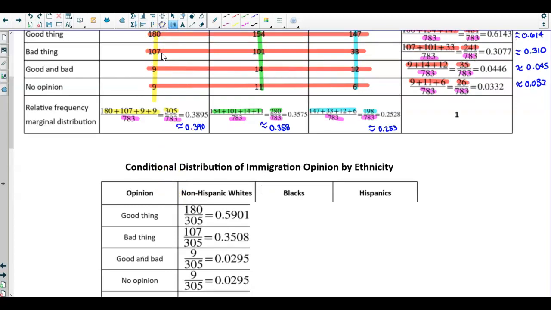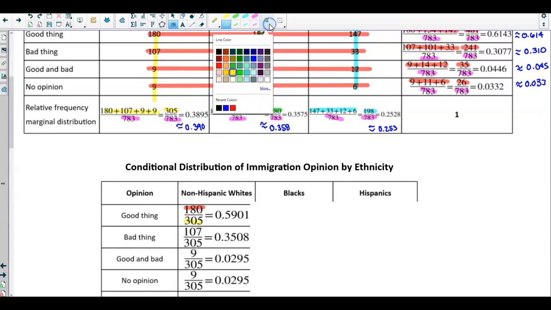So there's 180 that represent a good thing. So we have 180, and we're dividing it by the total in that column, which is 305, to get 0.5901. Next, we're going to take the next value of 107 and divide it by the column total of 305 here to get 0.3508.